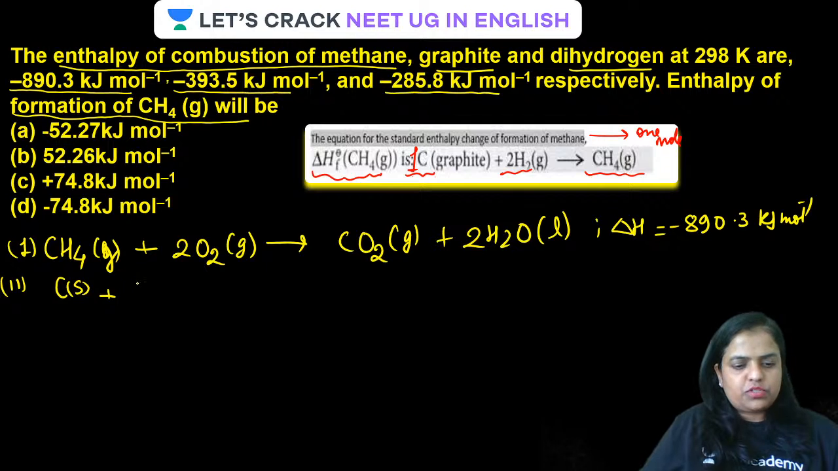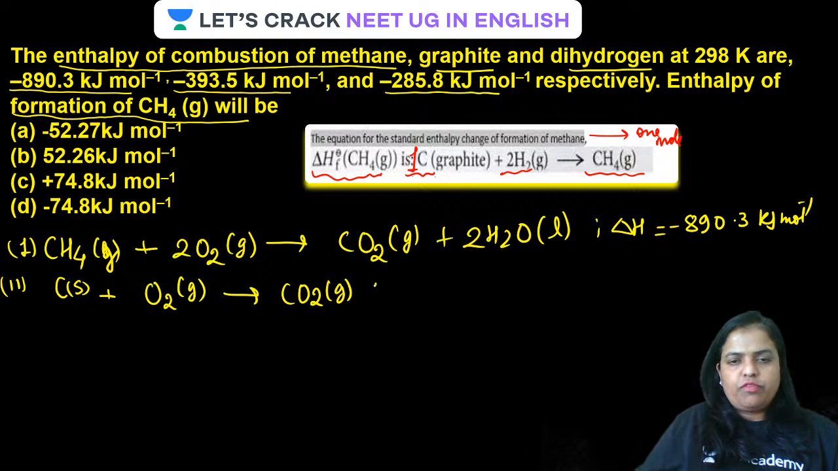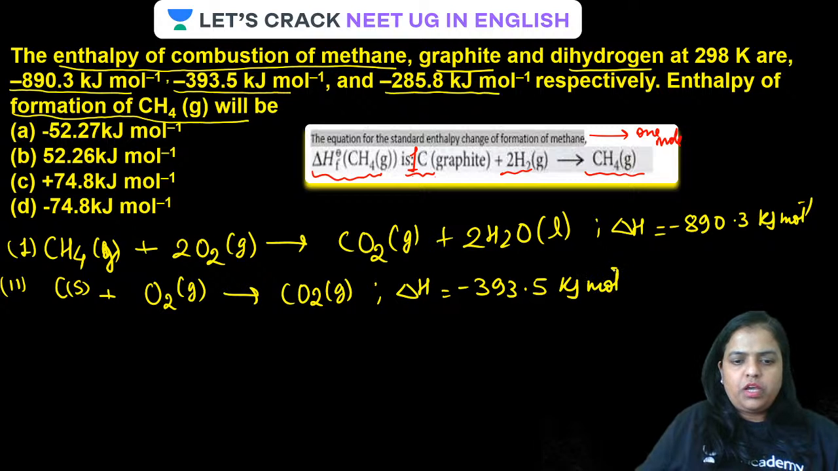Let it be solid. Then O2 gas will give CO2 gas. For this, the delta H value is how much? Delta H value is minus 393.5 kilojoule per mole. Is that clear?